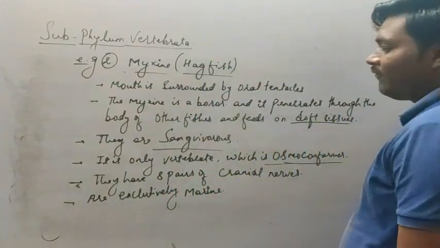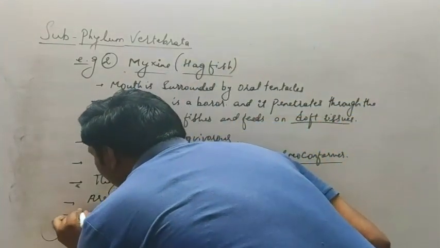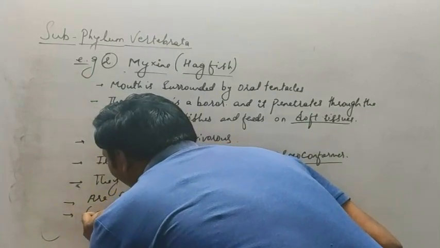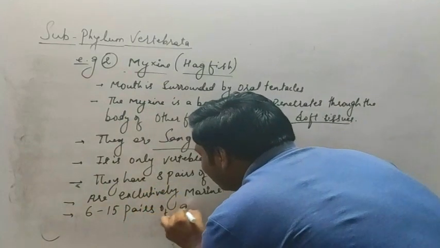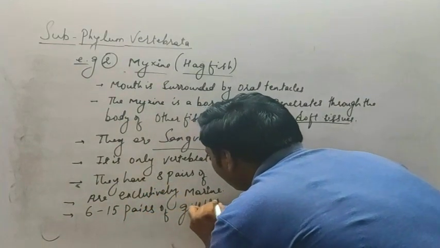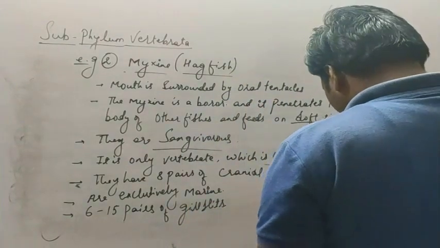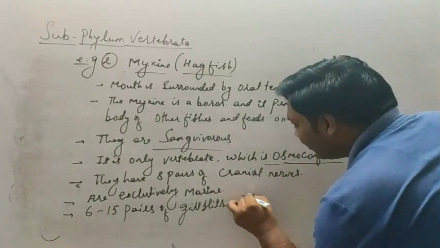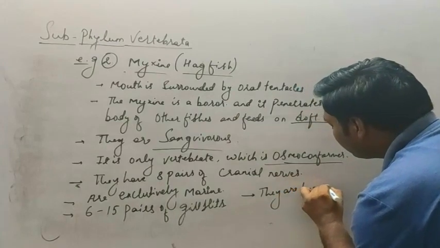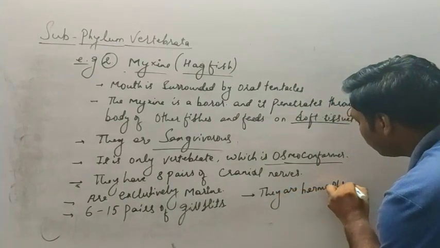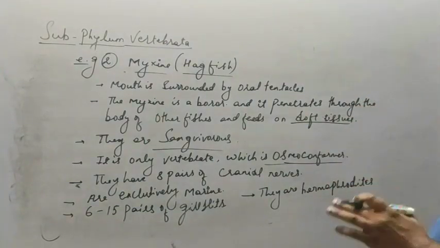Okay, so they are found in the marine water only. The next, they have 6 to 15 pairs of gill slits. The next, they are hermaphrodite. That means both the sexes are present within the same animal.